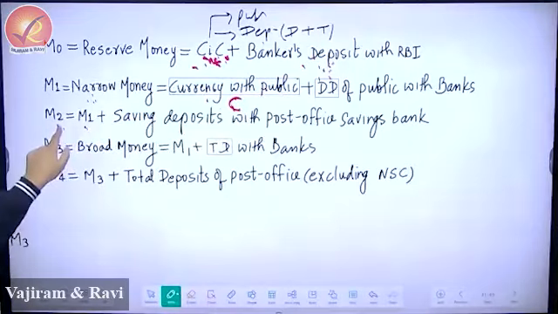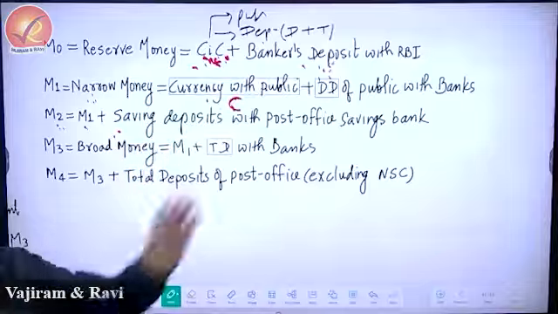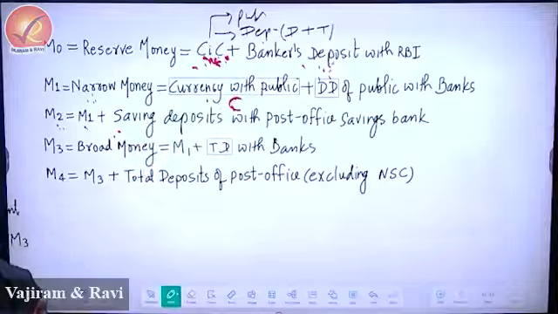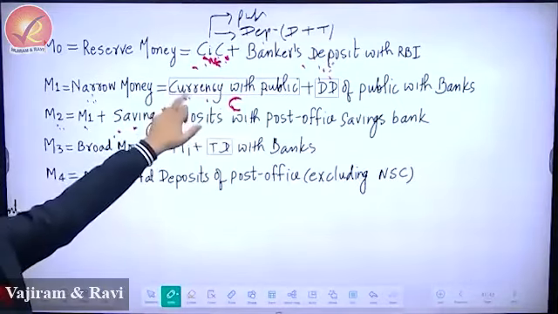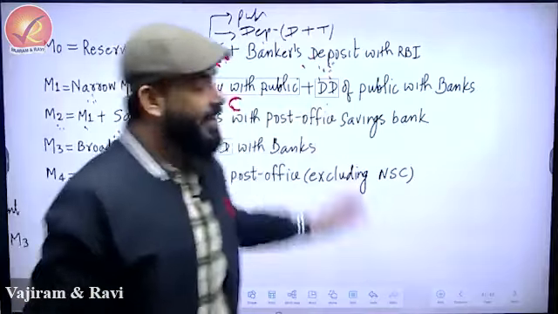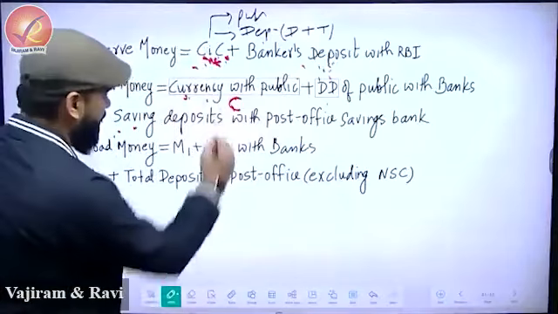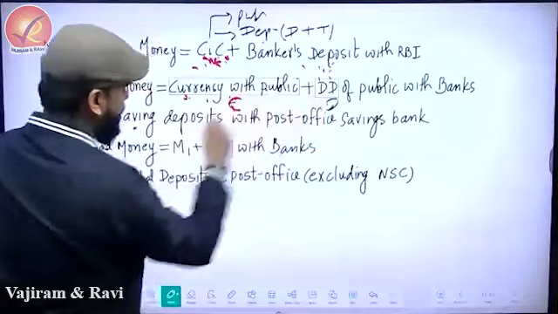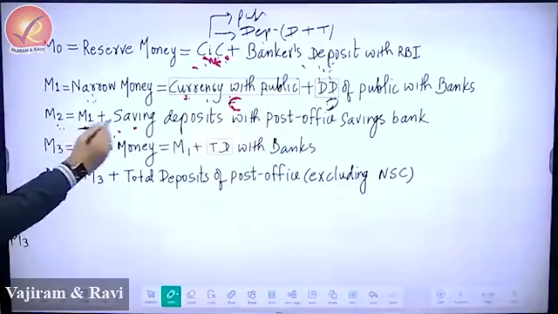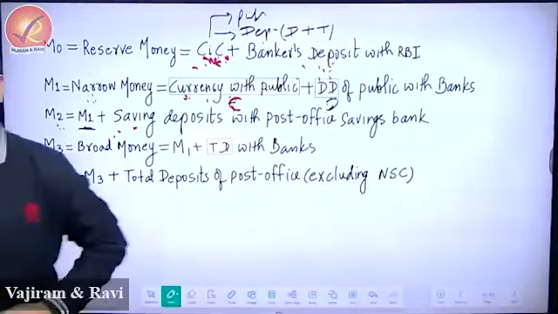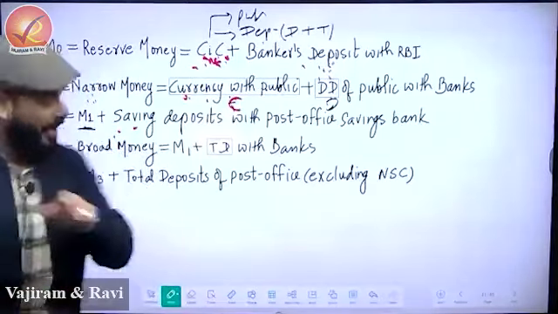So what is this M2? M2 means that money which public can use easily. So there is one money which you can use easily, which is the money in your hand. Then the money that is there in the savings account of HDFC Bank, you can use easily. So that's why we take this and this, C plus D. So C plus D is called M1. And there is one more money which you can easily use. If you go to post office these days, easily you can withdraw cash. There is no problem. So that is also included.